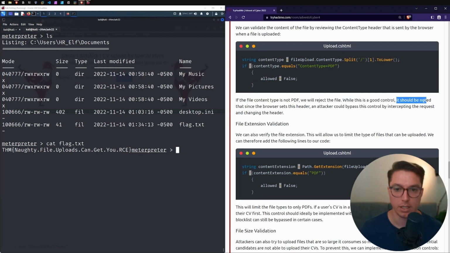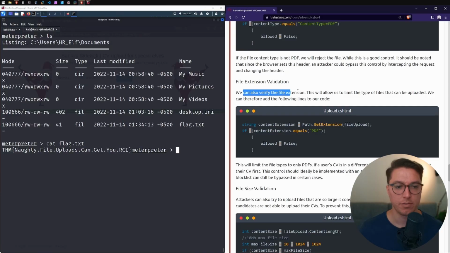While this is a good control, it will be noted that since the browser sets this header, an attacker could bypass this control by intercepting the request and changing the header. Whoa, which we have done in Burp Suite. You could get the actual web traffic request, change the PDF to like exe or something. Yeah, that's crazy. Next, file extension validation.